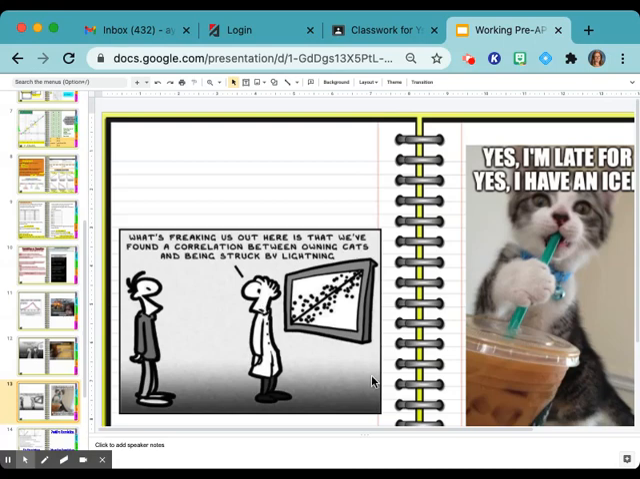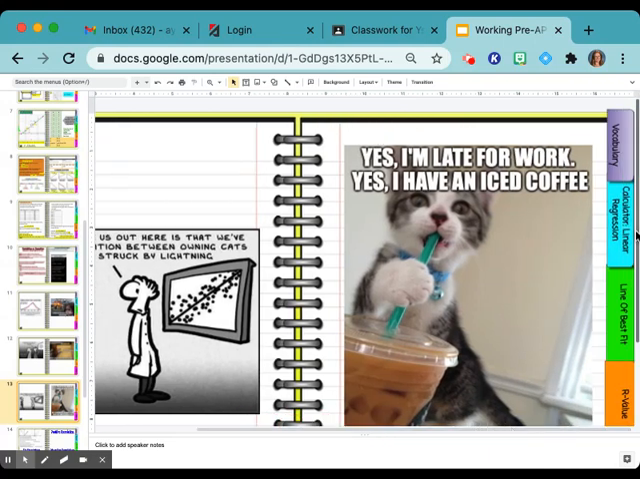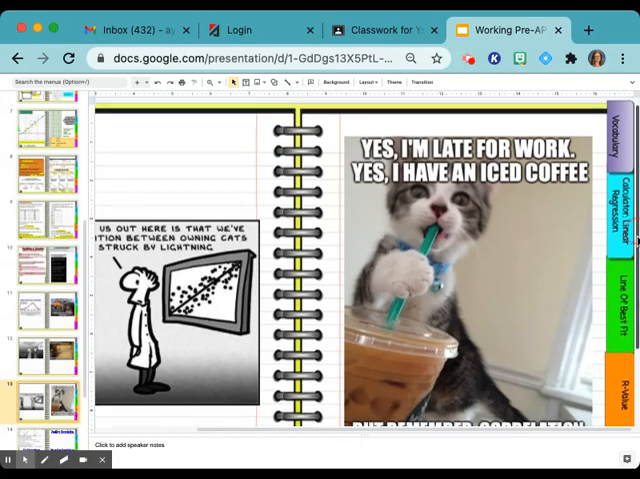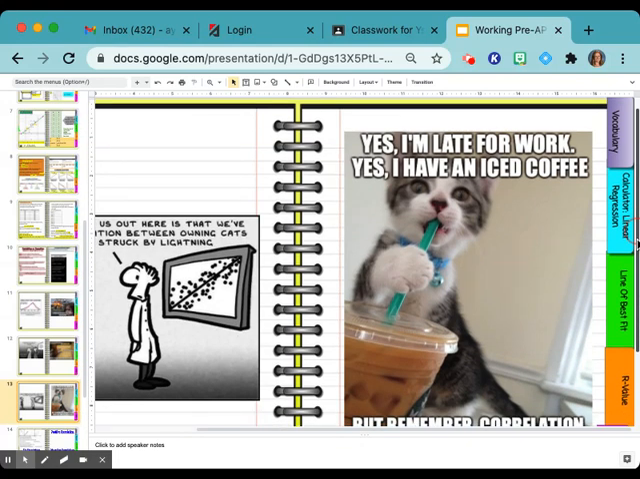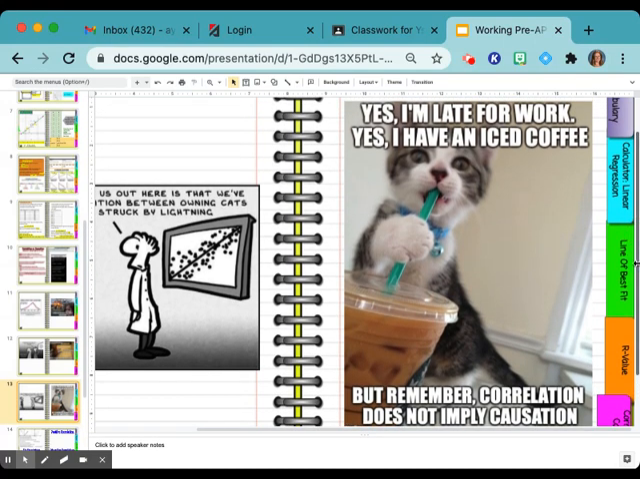Okay, this is one of my favorites, but I'm going to replace work with school. Yes, I'm late for work. Yes, I have an iced coffee. But remember, correlation does not imply causation. Period. As I say, I haven't heard it put better. Isn't there somebody in here who would always bring some iced coffee and sometimes she'd be late? Yes. Bree, we love you.